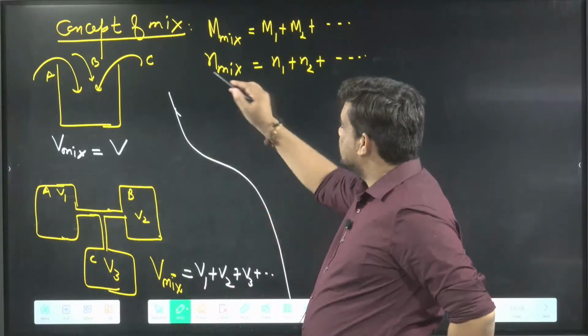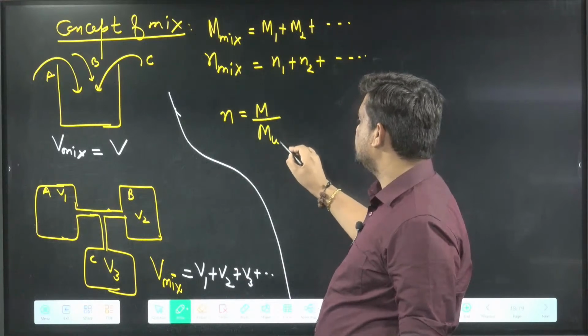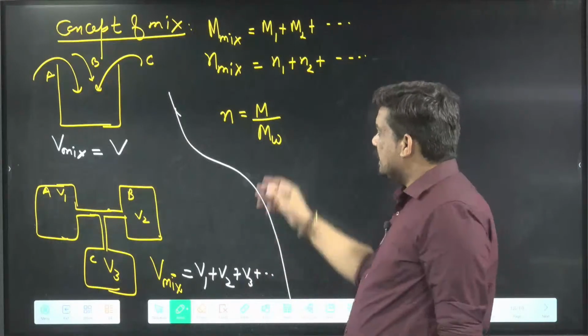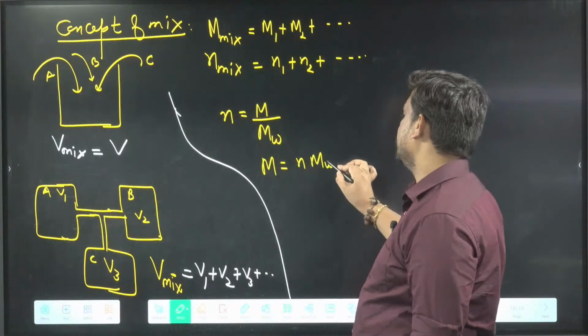Now in this one, do you know n equals how much? n is basically m by MW. So from here, what will be the mass? Mass will be equal to n MW, okay?